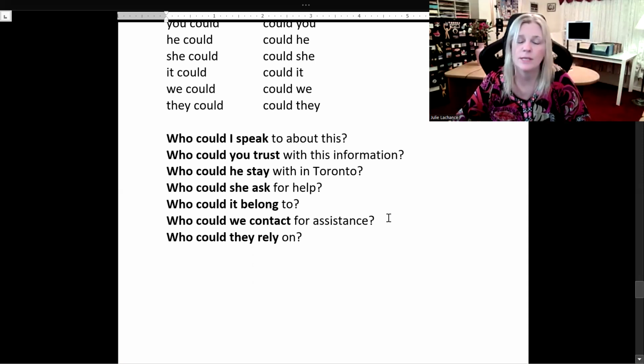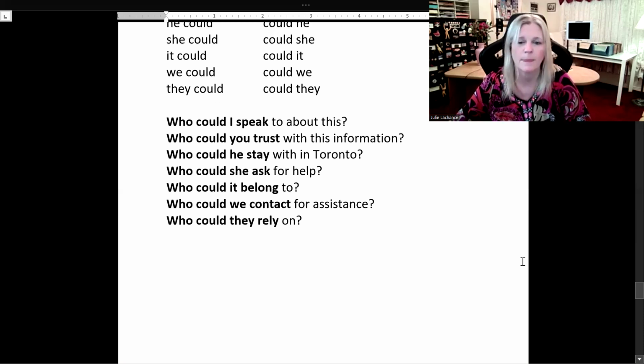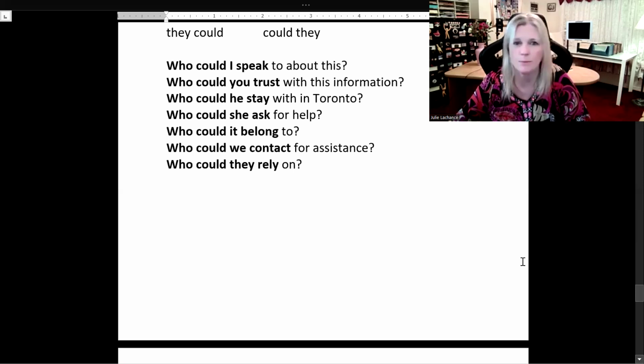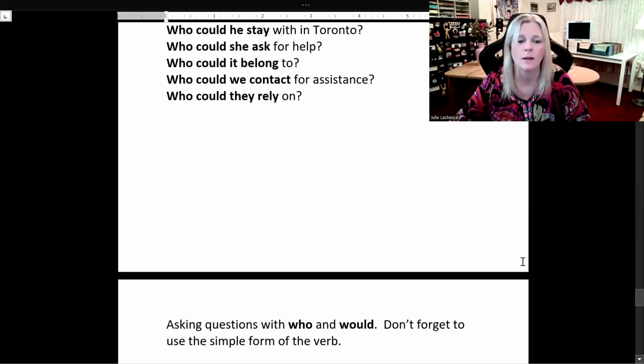Right? Always the simple form of the verb. Speak, trust, stay, ask, belong, contact, rely. You learn it once and you just keep repeating the same thing. It'll never change. You learn it once in English and you just keep repeating the same rule.